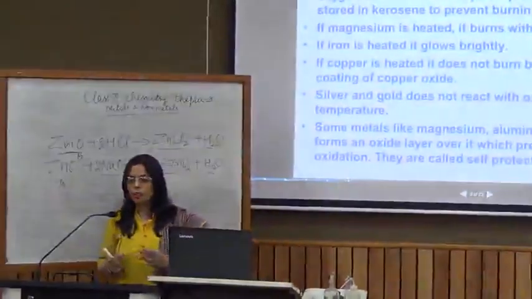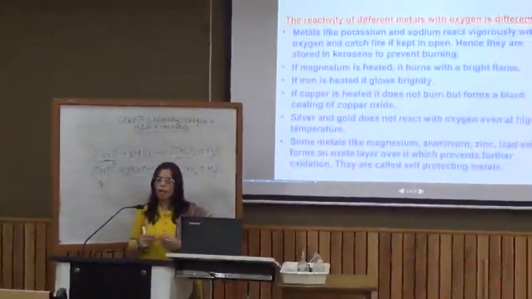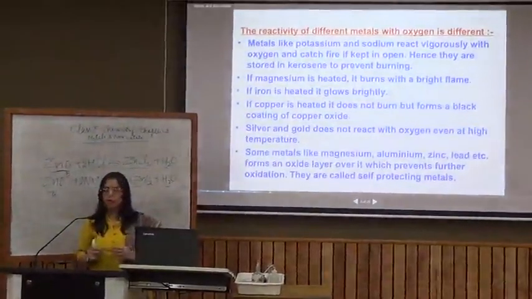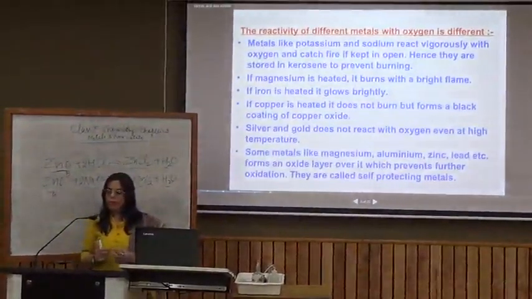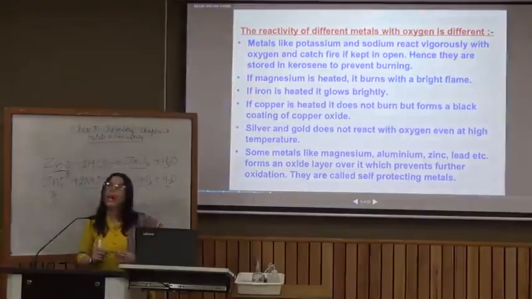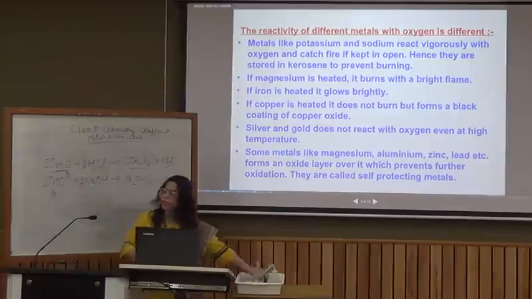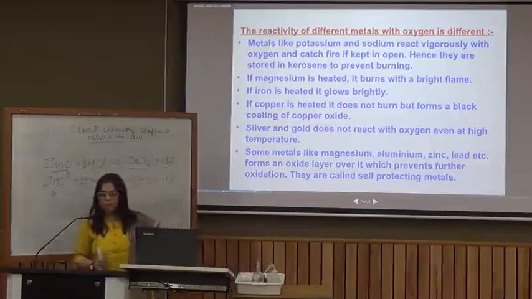When iron is heated, it glows brightly, and you must have seen red hot iron sometimes. If copper is heated, it does not burn but forms a black coating of copper oxide on its surface. Silver and gold do not react with oxygen even at high temperatures, and some metals like magnesium, aluminium, zinc, lead, etc. form an oxide layer over it, which prevents further oxidation. So magnesium ribbon, though it develops a dull coating, this dull coating prevents further oxidation of magnesium metal. Such a case is called self-protecting metals. Zinc is a self-protecting metal. Aluminium is a self-protecting metal.